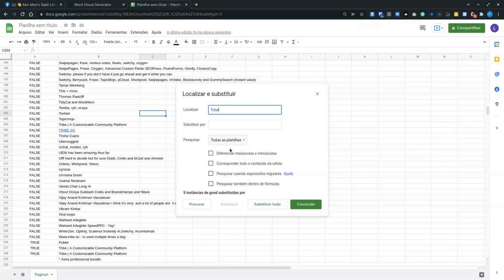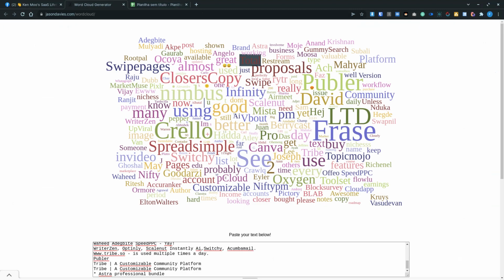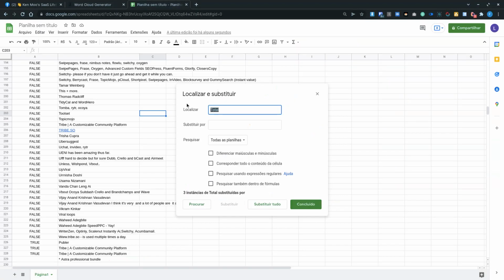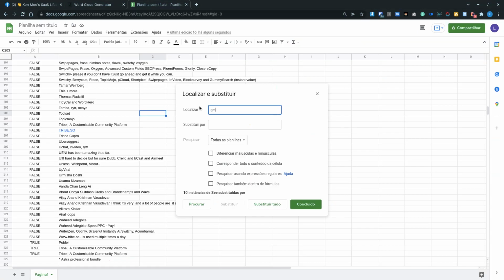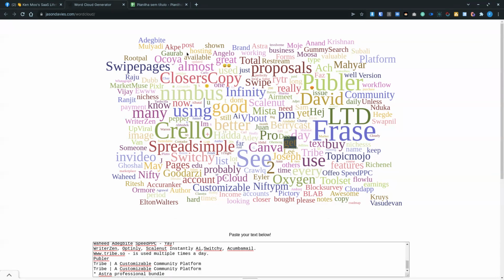Every time you remove one word, you increase the weight of other good words that you should highlight. So, for example, if I remove "C" here, I'm opening space for something to grow bigger in relevance here. So for example, "get" and all these useless words for the context, you don't really need.